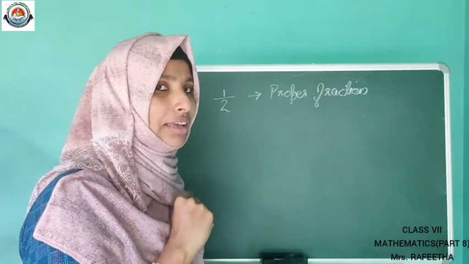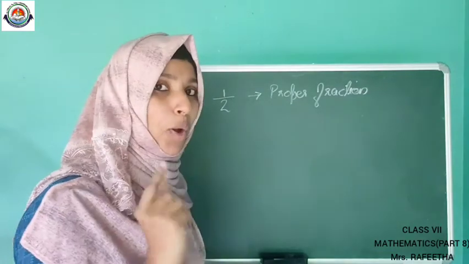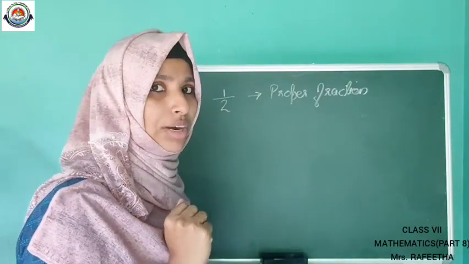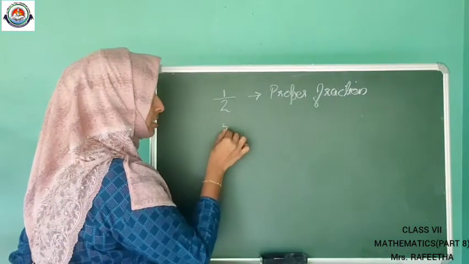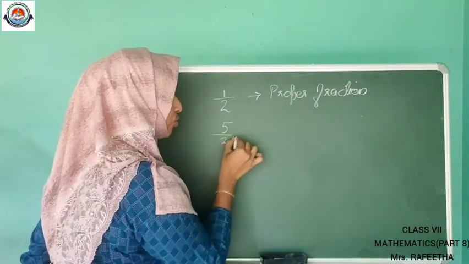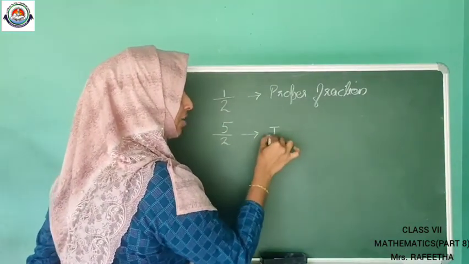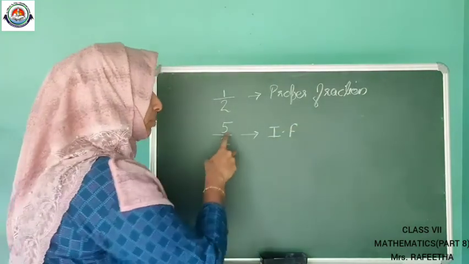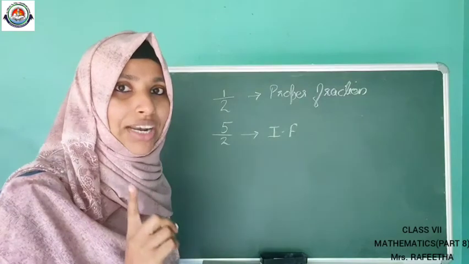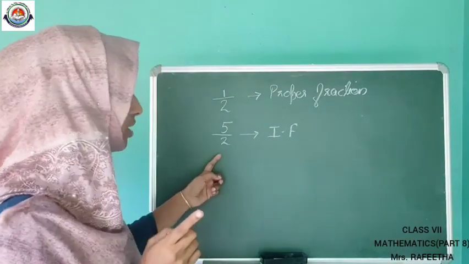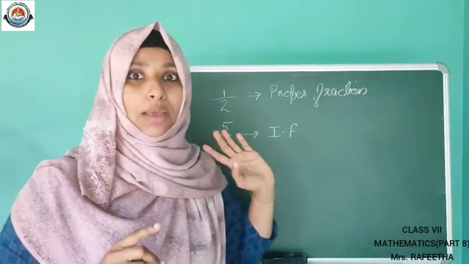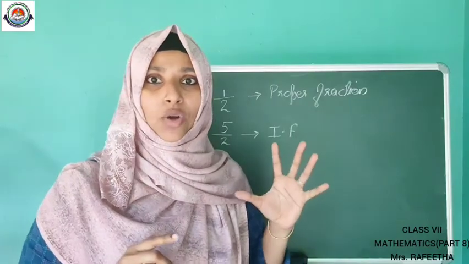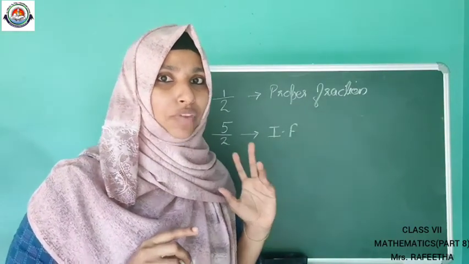Okay, so we can write an example of an improper fraction. What is an improper fraction? That is 5 by 2. We can call this an improper fraction because the numerator is greater than the denominator here. Now we want to discuss the mixed fraction.